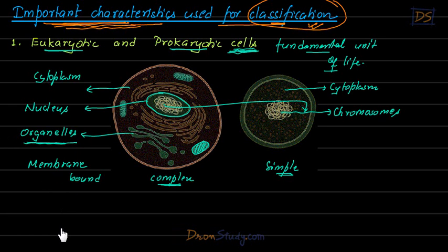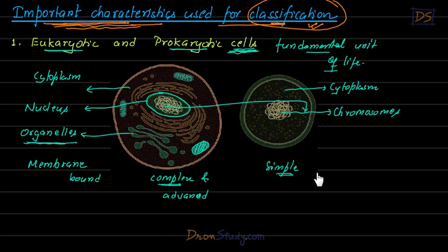Now, students, think about it, that some of the living organisms are actually made up of such complex and advanced type of cells. Even we human beings are made up of such type of cells. But some living organisms are actually made up of these simple cells. So what do you think?